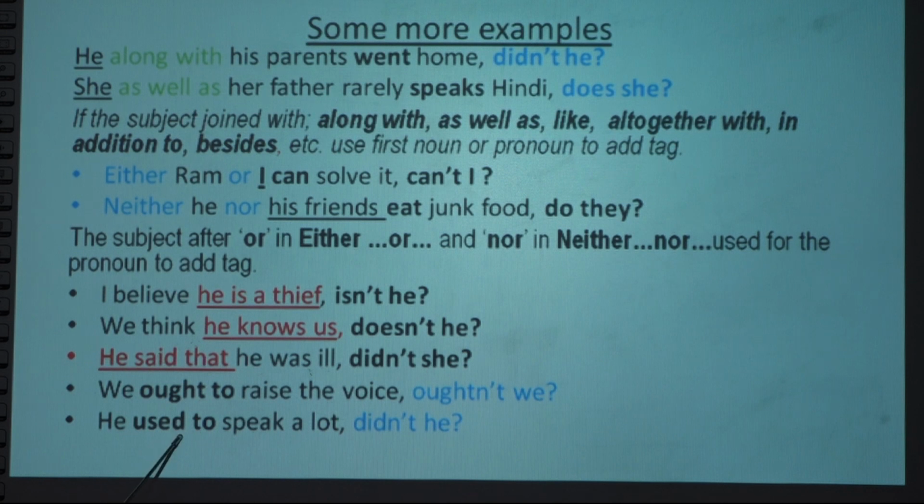This is also a modal auxiliary verb. In this case, used to is not used in the tag, so we cannot say usedn't. Here ought to became oughtn't, but used to, though modal auxiliary, we do not make usedn't. Used means verb, to means didn't. Used is verb 2, so we use did, didn't. The statement is positive, so the tag will be negative: used to, so did, didn't he. The pronoun is given here. This is the thing.